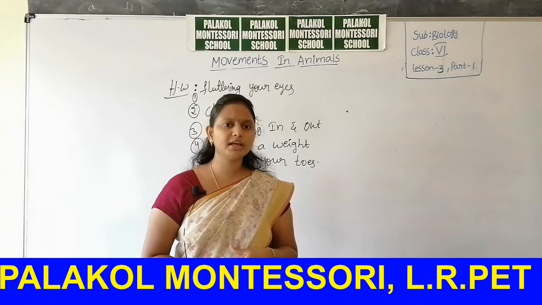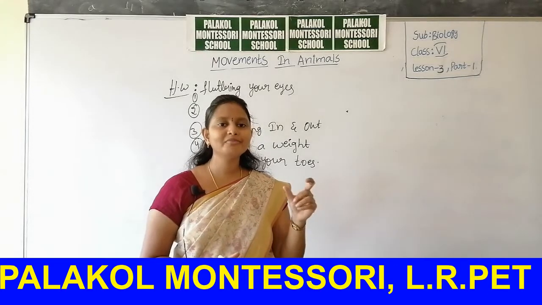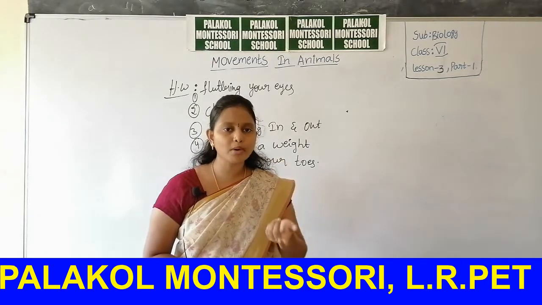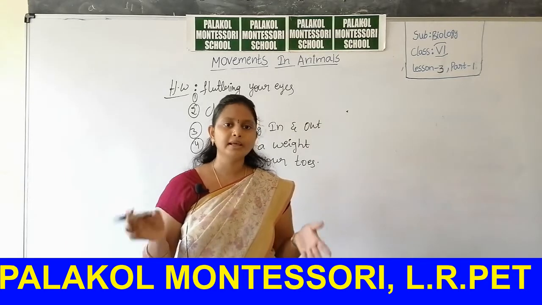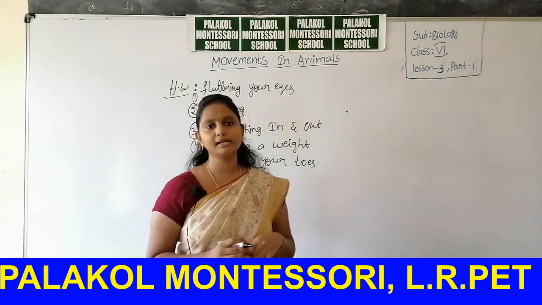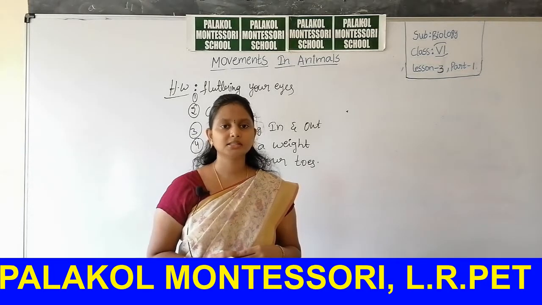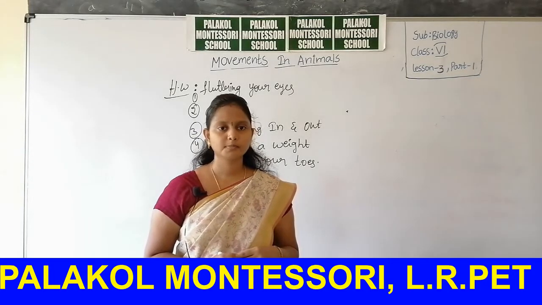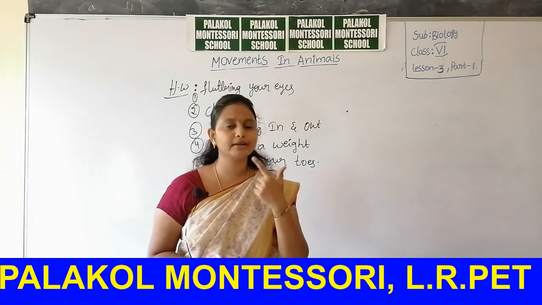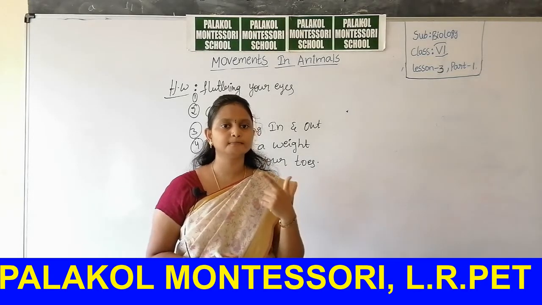The gum which you chew in your mouth is called chewing gum. In that manner, this process is called chewing.